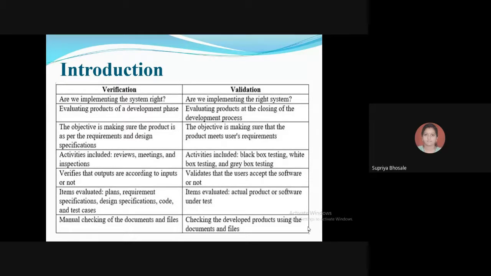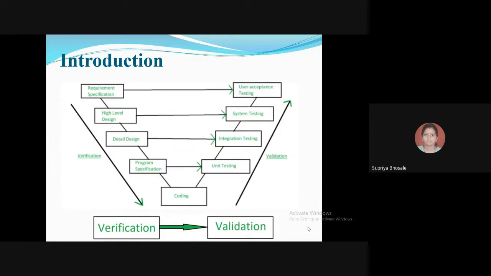So these are the activities included in verification, whereas in validation, activities like black box testing, white box testing and gray box testing are involved. This is the flow we have seen: the process of validation is carried out after verification.